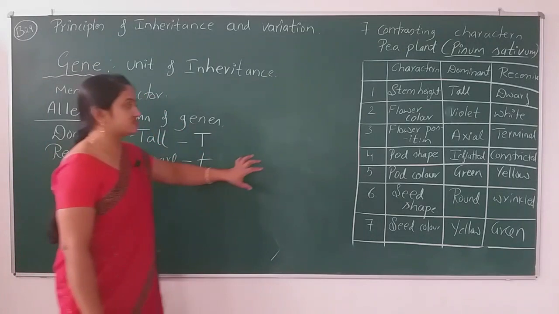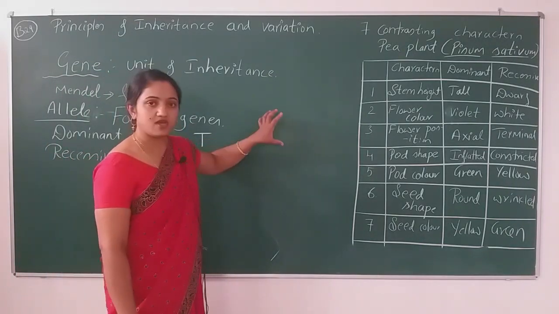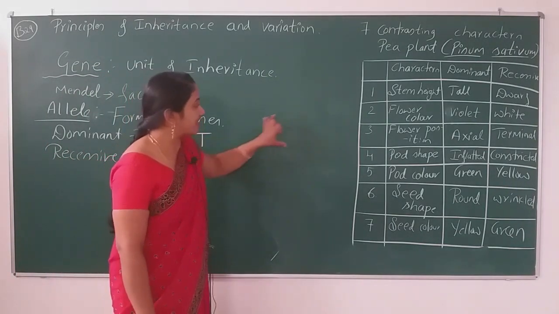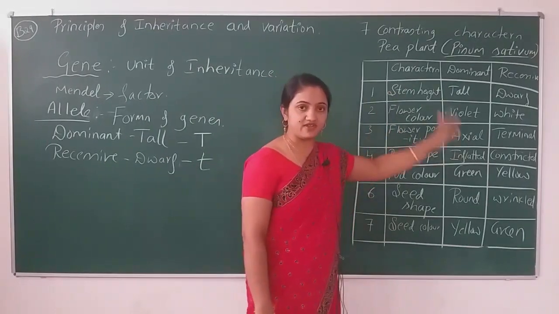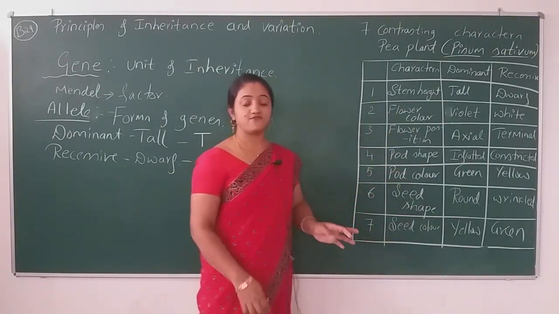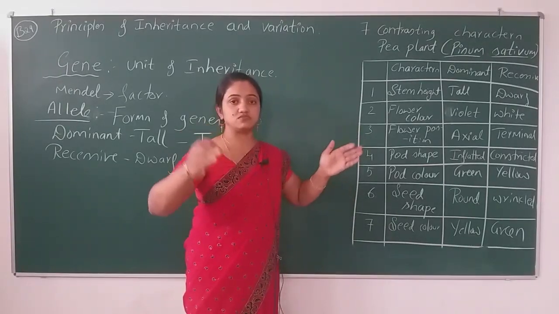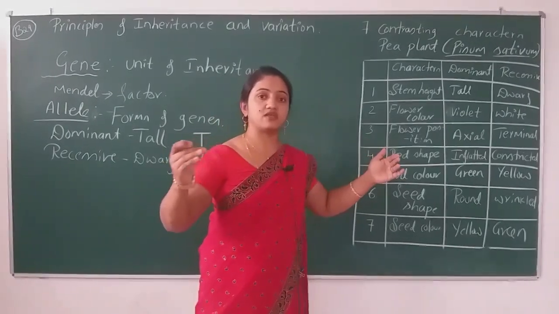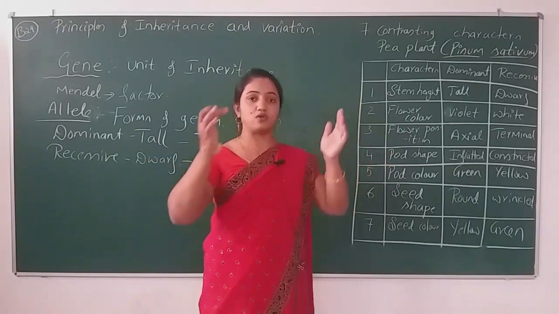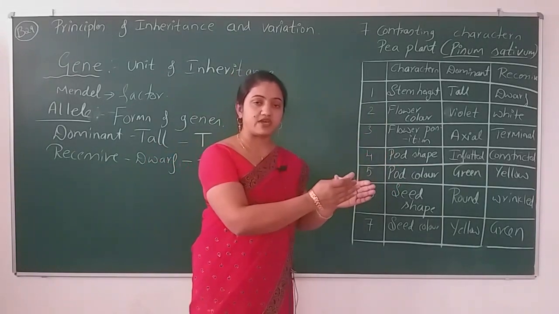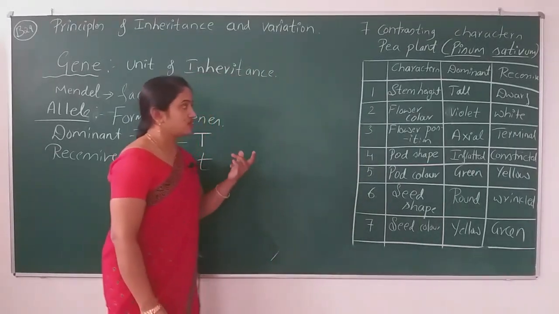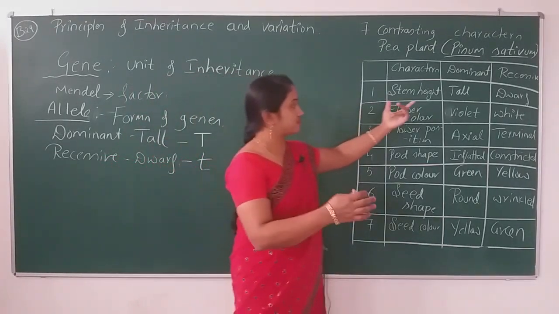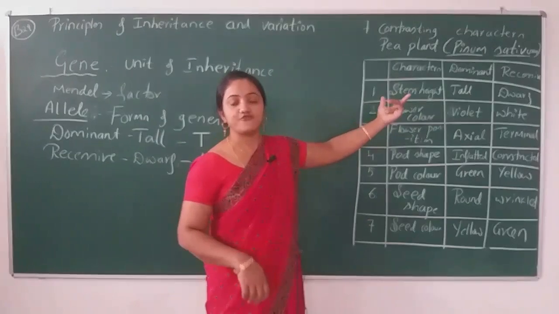At one time we can describe two characters, like stem height and flower color. Seven characters are there. We never describe all the characters all at once. First two or three characters, and then the next ones, and so on.